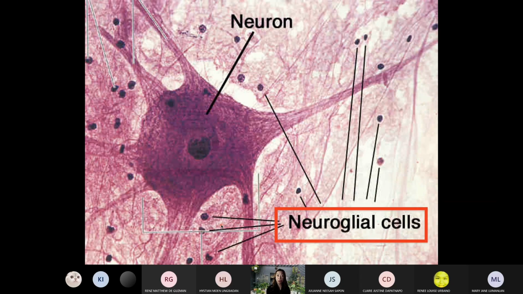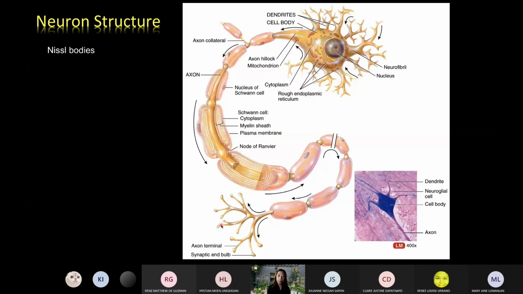They don't only support the neurons, they provide protection. They form myelin sheaths. They also regulate the composition of the CSF, which we are going to discuss later. Okay, so let's now try to see the structure of a neuron.